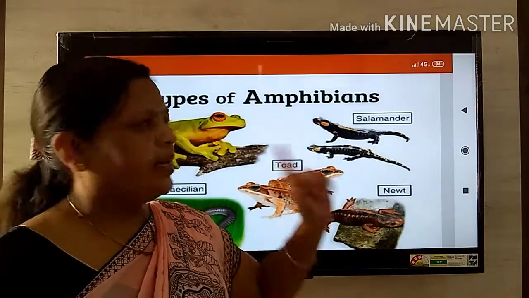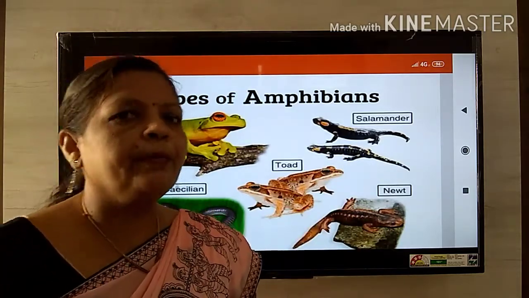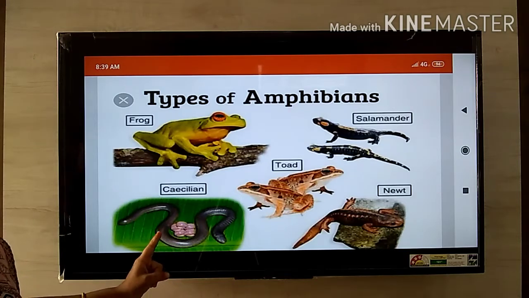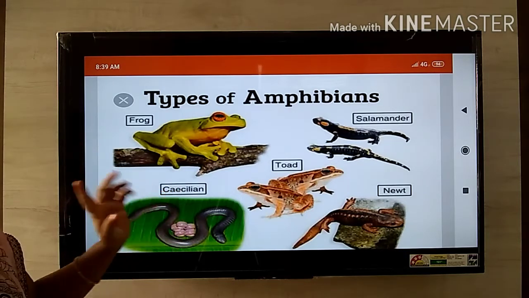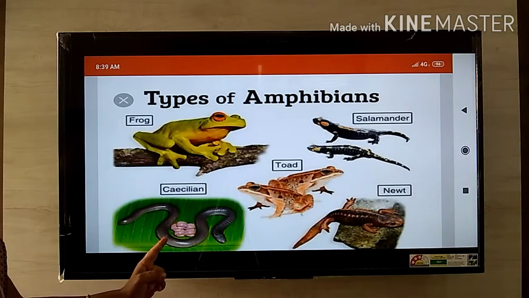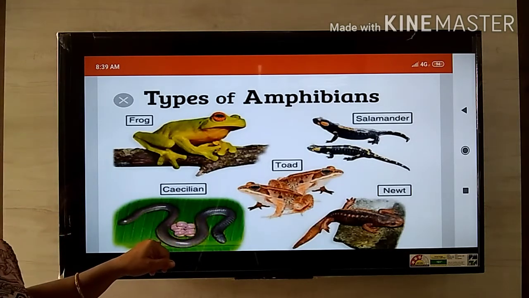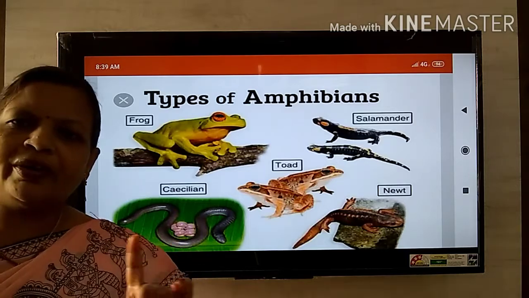Here, this animal belongs to the amphibians. Now look at this. It is a caecilian. This animal is found in a burrow. It is just a snake-like animal, but not a snake.